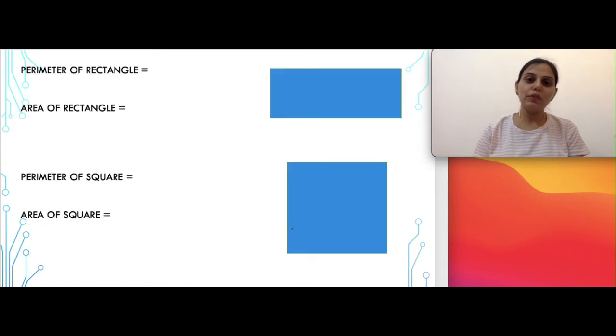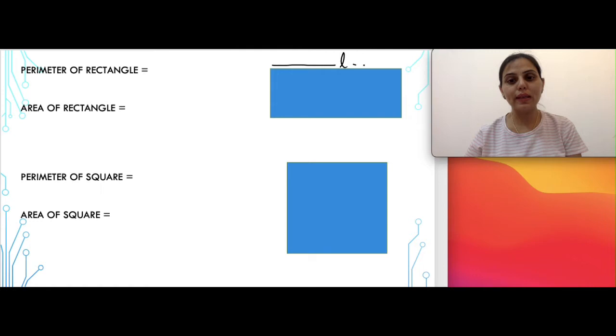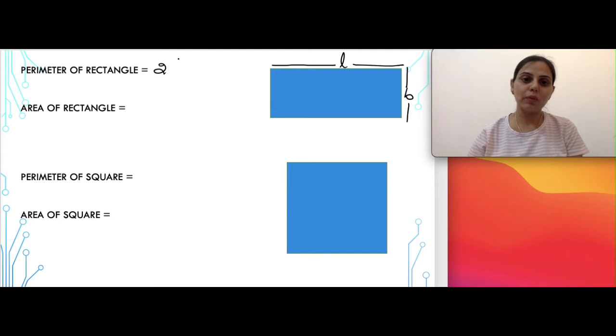So first let's see what is the perimeter and area of a rectangle, and that for a square. So in a rectangle, as we know, there are two sides. The longer side is known as the length of the rectangle, and the shorter side is known as the breadth of the rectangle. So perimeter of rectangle is given by the formula 2 multiplied by length plus breadth, and area of rectangle is given by the formula length multiplied by breadth.